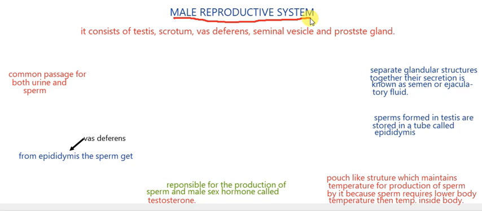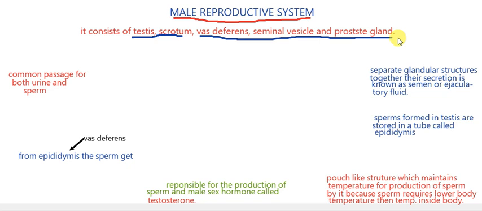The male reproductive system is different from the female reproductive system both in structure and function. Since male and female are different, their reproductive systems are also different, with different structure and different function. The male reproductive system consists of different parts: testis, scrotum, vas deferens, seminal vesicle, and prostate gland. These parts perform different functions.